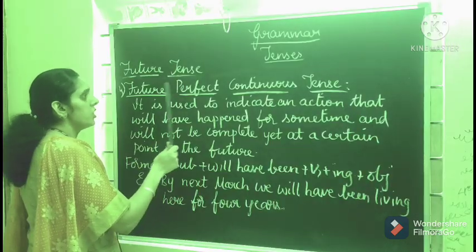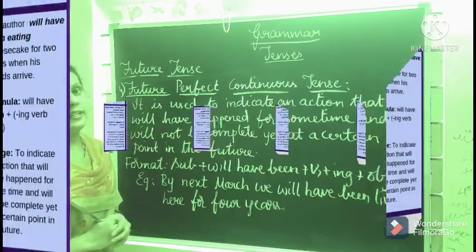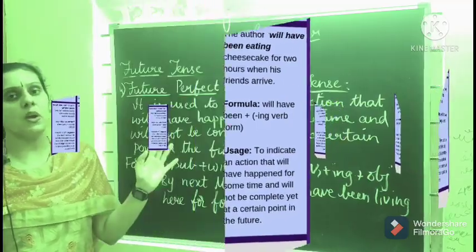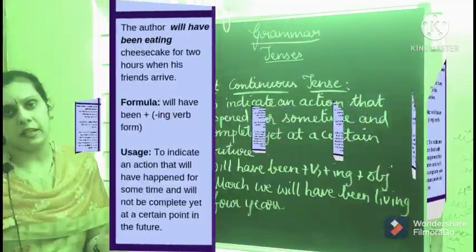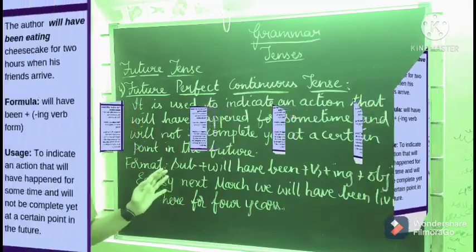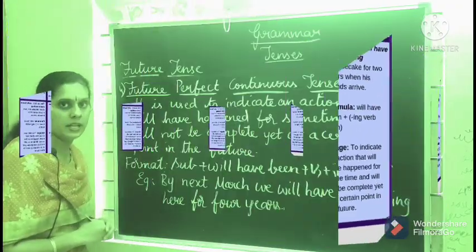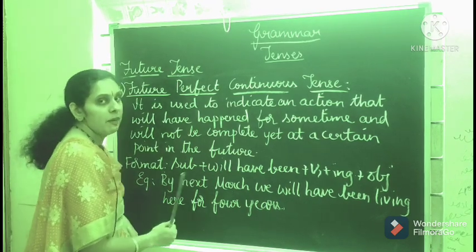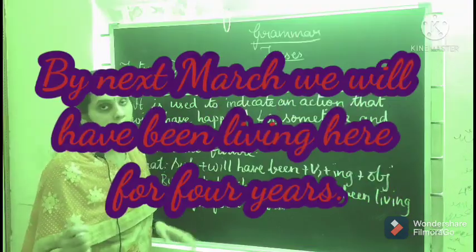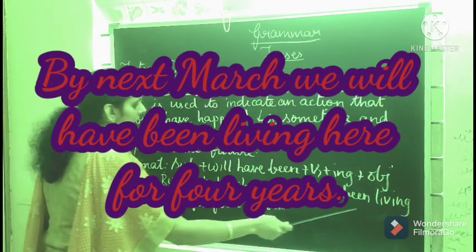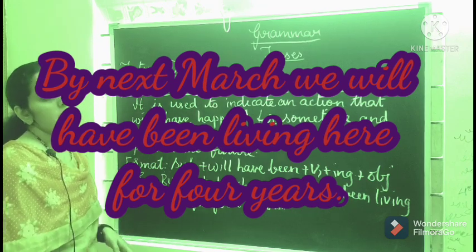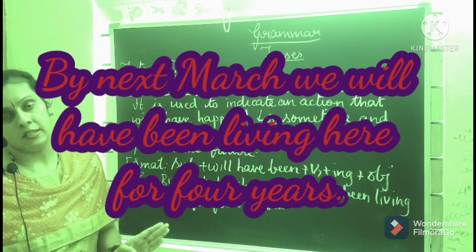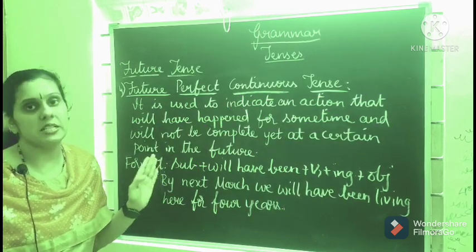What is that? Future perfect continuous tense. It is used to indicate an action that will have happened for some time and will not be complete, means it will still be continuing. The action has not been completed yet at a certain point in the future. Let me give you an example. By next March, that means by the coming March, not this March, we will have been living here for 4 years. By the time the next March arrives, it will be 4 years that we are living here. So for that we use future perfect continuous tense.